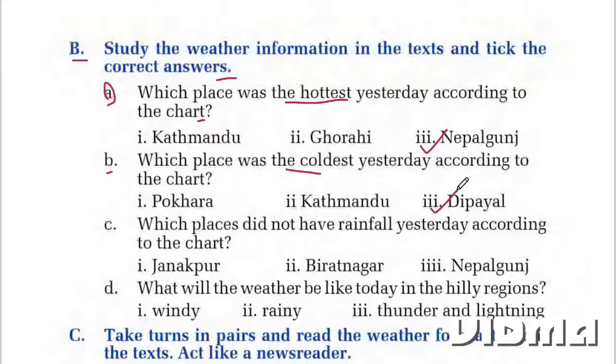Third question. Remember this, it says places, not only place, so more than one answer could be there. Which places did not have a rainfall yesterday according to the chart? Among these three places, Janakpur, Biratnagar, Nepalganj. Let us see the chart again.